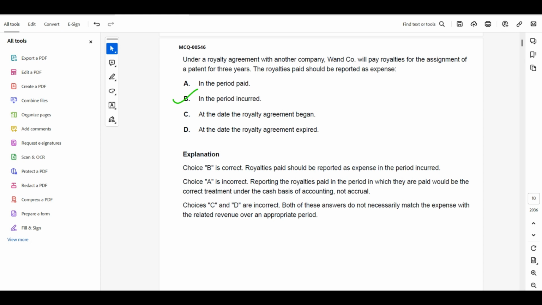The royalty paid should be reported as expense in the period in which it is paid, or in the period in which it is incurred, or at the date the royalty agreement began, or at the date the royalty agreement expired. See, it will be the period when it is incurred, because we follow the concept of conservatism, the concept of prudence. That means whenever the expense arises, we need to book it right up front. So the period in which the expense got incurred, we need to report that from that date the royalty should be paid. Means from that date the expense should be incurred.